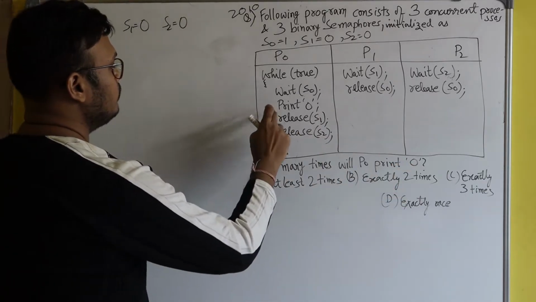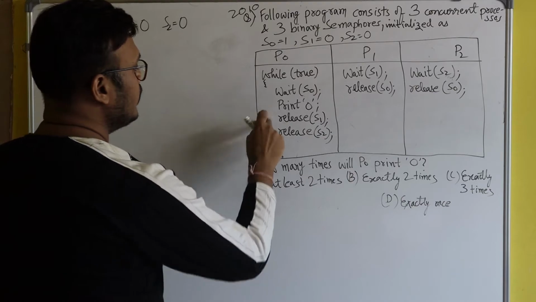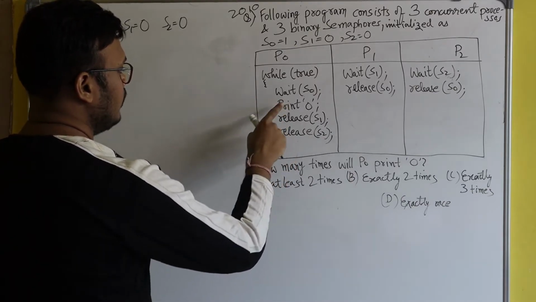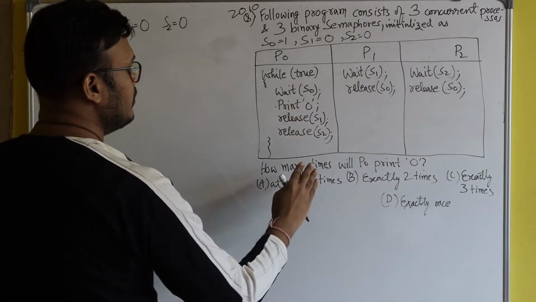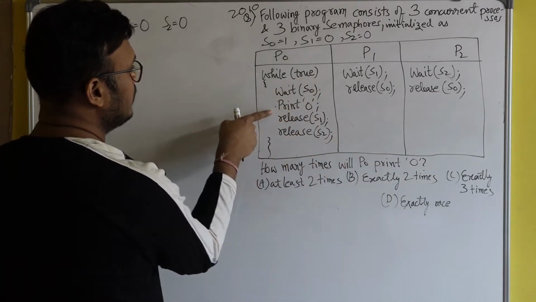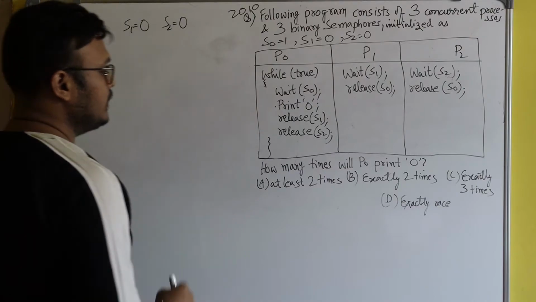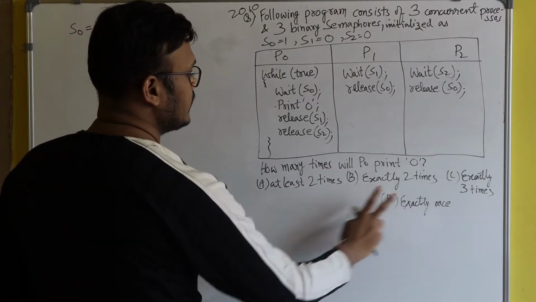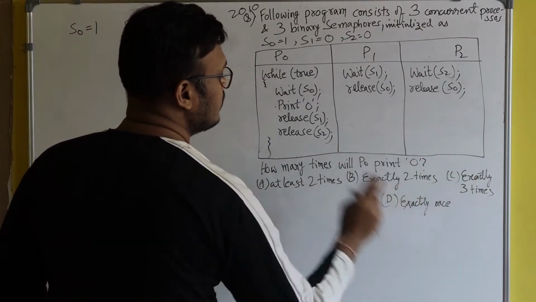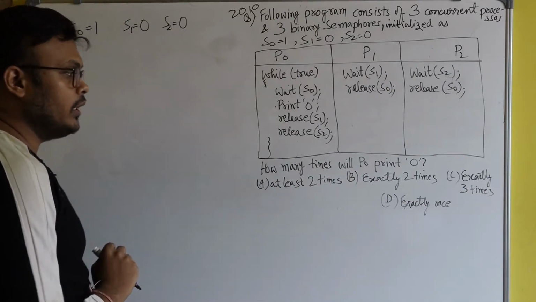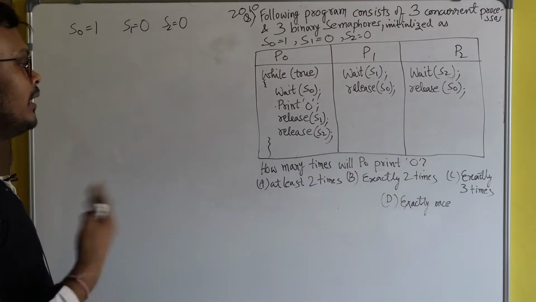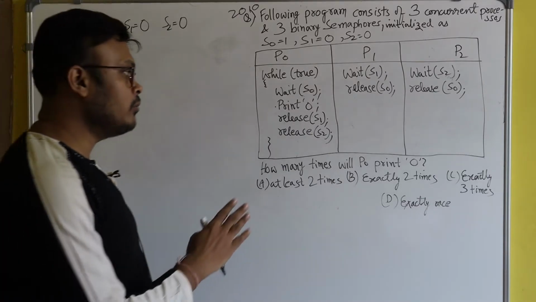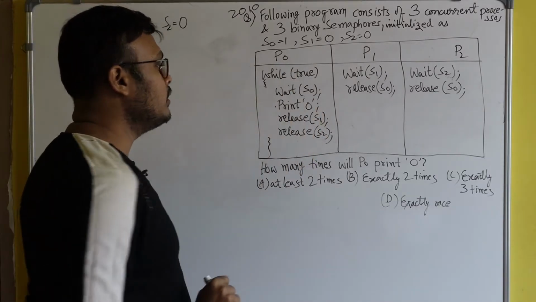So in P0 you see there is a print line, print 0. It means how many times will P0 print this? The options are at least 2 times, exactly 2 times, exactly 3 times, exactly once. Okay. So let's first find out the minimum number of times the process P0 prints 0.